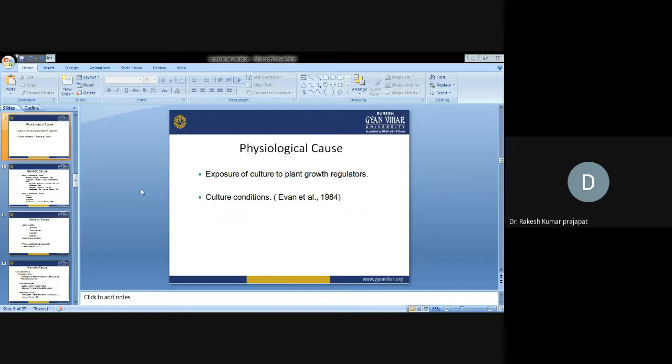Physiological cause: exposure of culture to plant growth regulators. If we are exposing the tissue culture to different plant growth hormones, plant growth regulators, then the concentration of plant growth regulators is also responsible for generating a unique class of variations in the tissue culture. Culture conditions mean light intensity, relative humidity, change in the pH, salt concentrations. All these culture conditions are responsible for physiological changes.